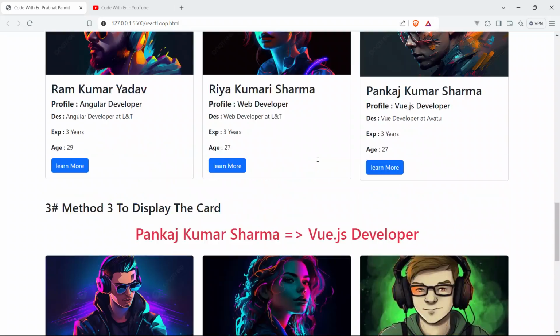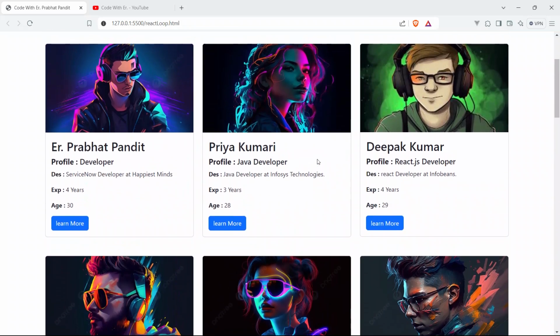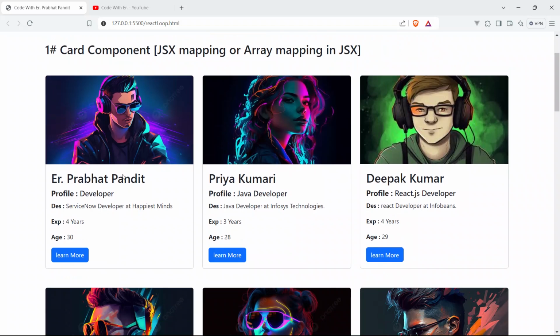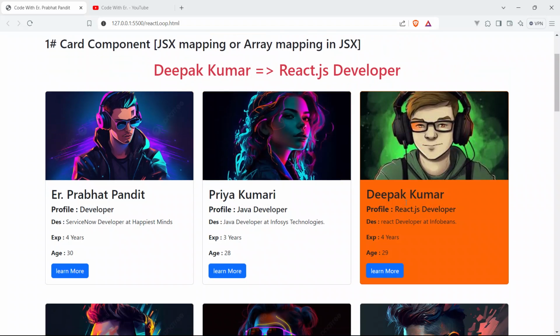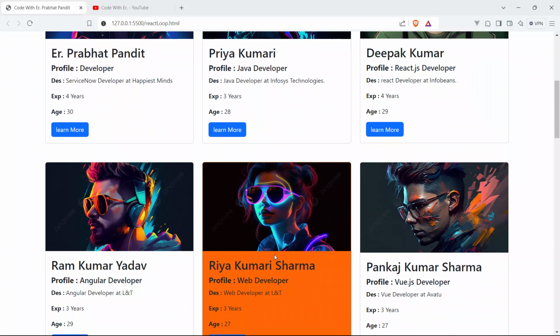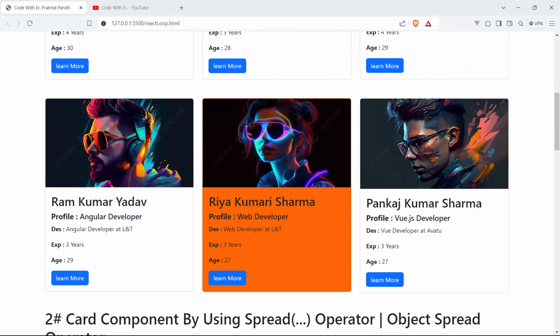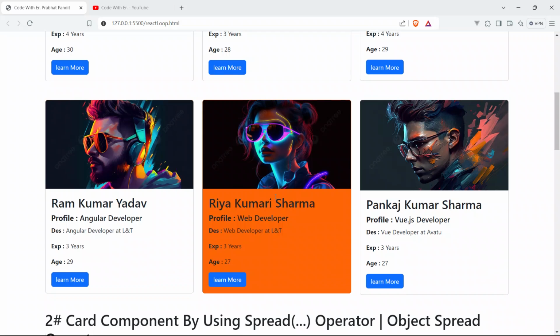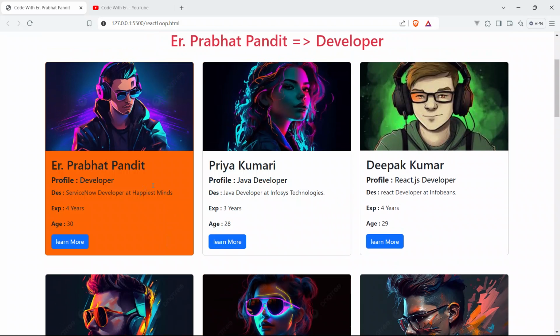So guys, as I have explained to you all the features, all the functionality of this demo, that is what we are going to learn today, okay. Here we will also be using the useState hook, okay. So guys, in this video we are also going to learn what a useState hook is in React.js, and how to use it, okay.